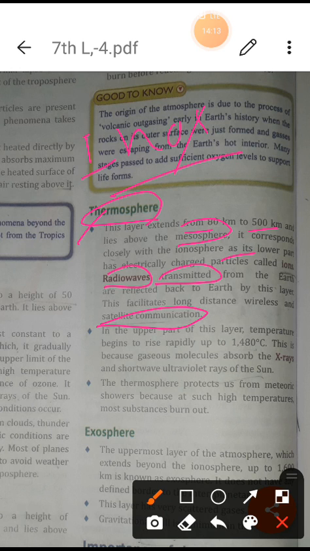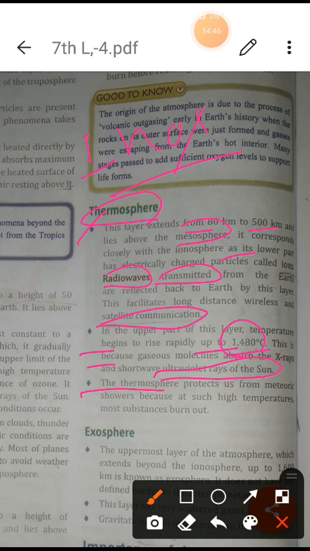Now the upper part of this layer begins to rise rapidly in temperature, which may reach 1480 degrees Celsius. Why is that? Because the gaseous molecules absorb the X-rays and short wave ultraviolet rays of the sun. So you can understand why the temperature is so high.